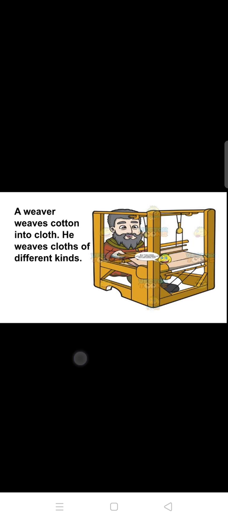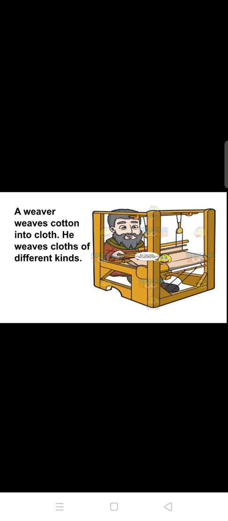So today we have learned the whole lesson of EVS. Yesterday we have learned the first part and today we have done with the second part. So today we have completed the whole lesson. So which lesson were we learning? We were learning the lesson People Who Help Us. Means the people who are staying in a community, they are our helpers. Now who are our helpers, that we will learn in this lesson.